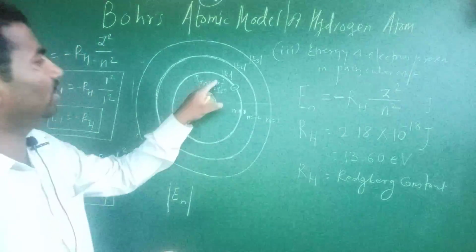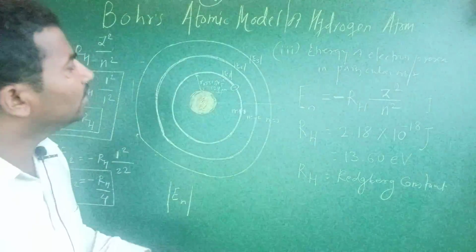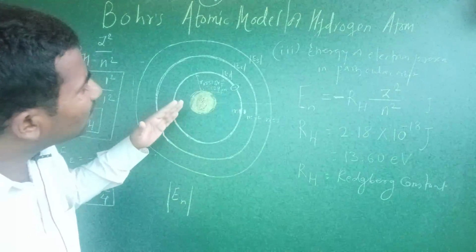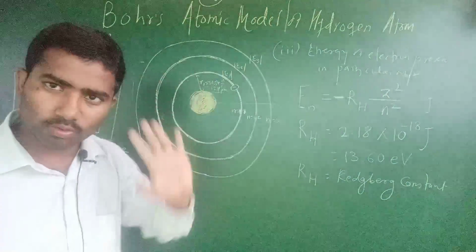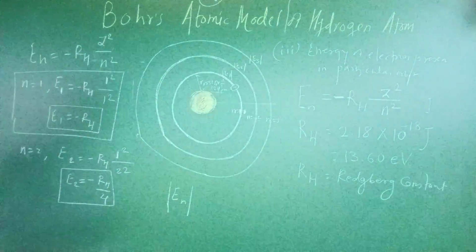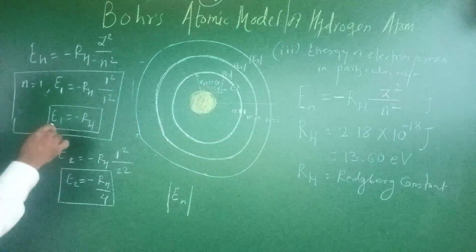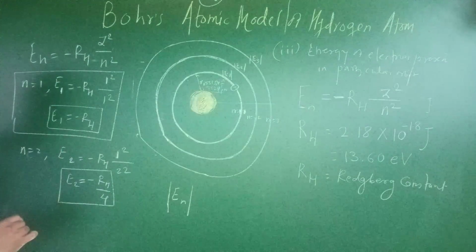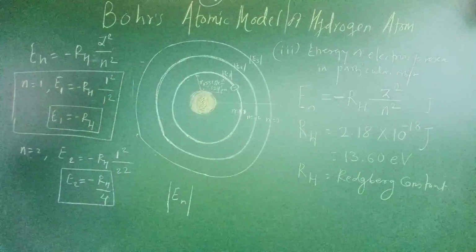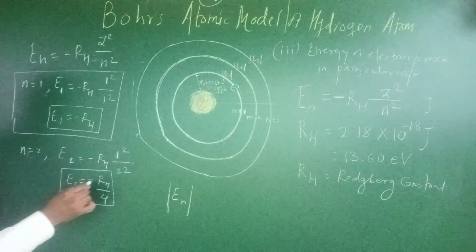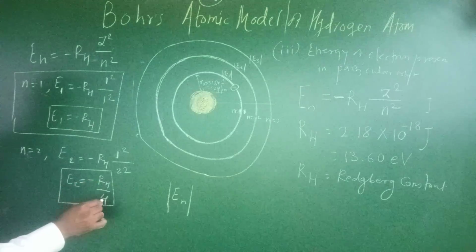If we go away from the nucleus, according to this equation, E1 is equal to minus RH, and E2 is equal to minus RH divided by 4.